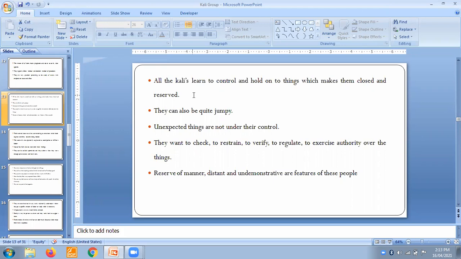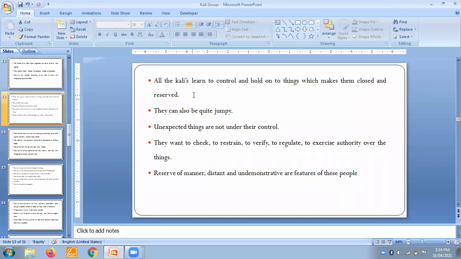They want to check, restrain, verify, regulate, and exercise authority over things. Reserve of manner or distance, undemonstrative are features of these people. They are really very reserved in manner, reserved in nature, introvert in nature. Distant and undemonstrative, these people really don't want to follow their emotions. They have a lot of control over their emotions.